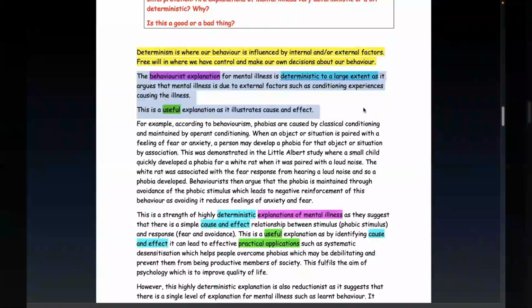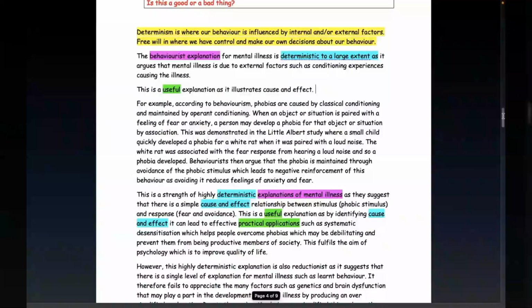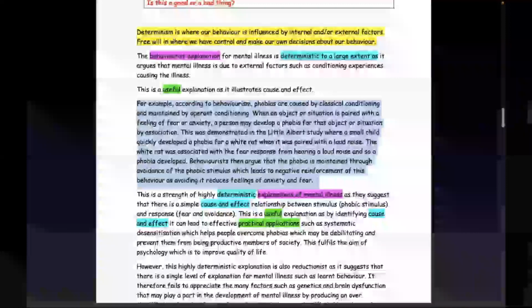Right, now then, that's not enough, is it? That's good so far, but a full old 10 marker is going to require a lot more than that. So what we now need to do is get an explanation. That explanation needs to be linked to the idea, in this particular case, of the behaviourist explanation. If I'd done the biological explanation here, which I could have done, then this would all be about the biological explanation.